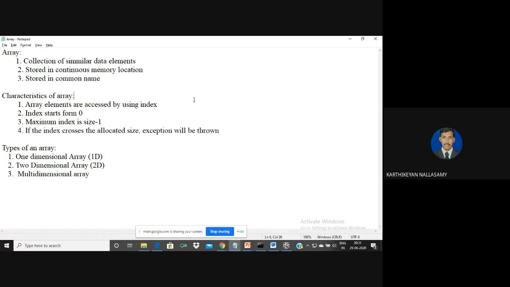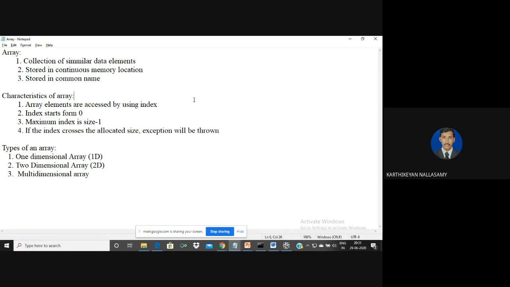By using an array, we can store all the similar data elements under a common name in a continuous memory location. So it is very easy for us to access all those values. An array can be defined as a collection of similar elements stored in a continuous memory location under a common name. With this common name and the corresponding index, we access each value from the array.